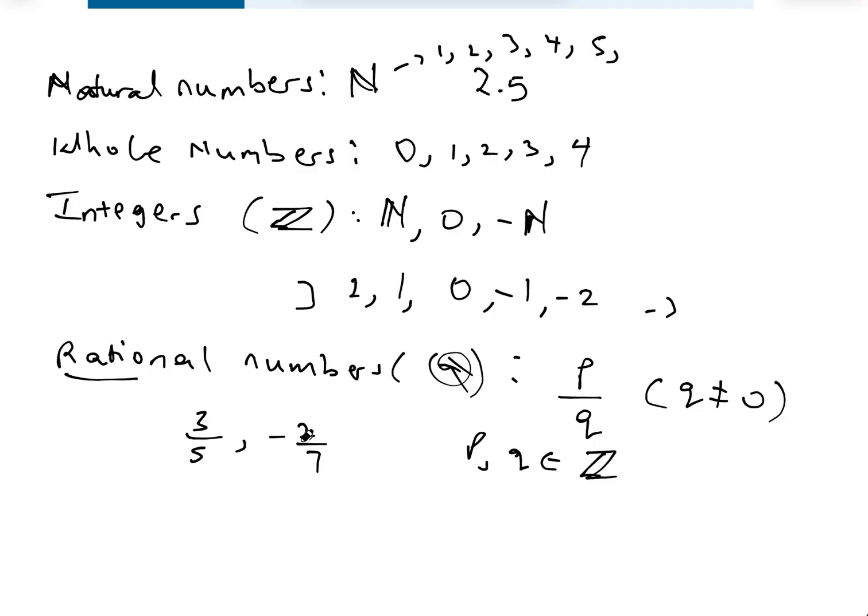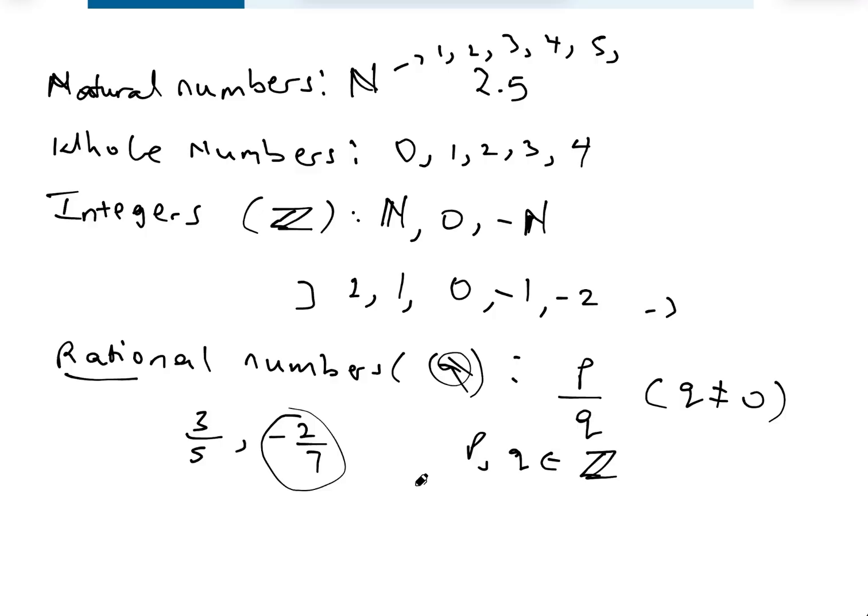Now, however, saying this -2 over 7 is a rational number is also one thing we need to pay attention to, because sometimes some numbers have repeating decimals, and some numbers have non-terminating decimals, and some numbers have non-repeating decimals. Whenever we have non-repeating decimals or non-terminating decimals, we say those numbers are not rational numbers.